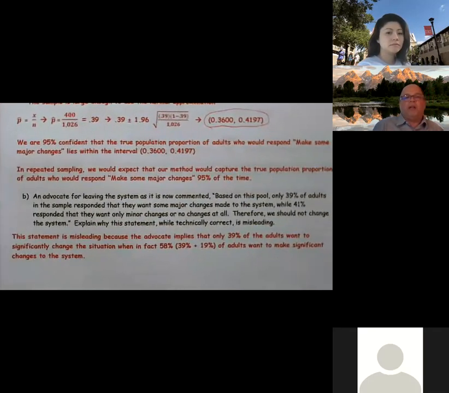So in this case, the statement is misleading because the advocate implies that only 39% of the adults want to significantly change the system, when in fact, 58%, which was the 39 plus the 19, of adults want to make significant changes to the system. So this was a pretty misleading statement, by saying only 39% wanted to make major changes. No, as it turns out, well over 58% wanted to substantially change the system.